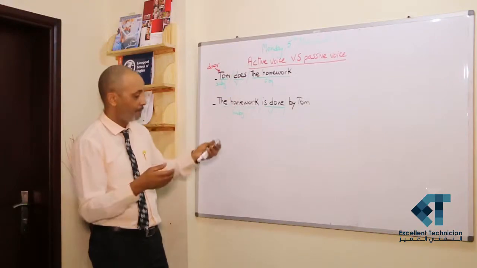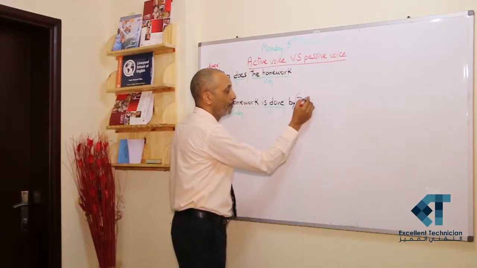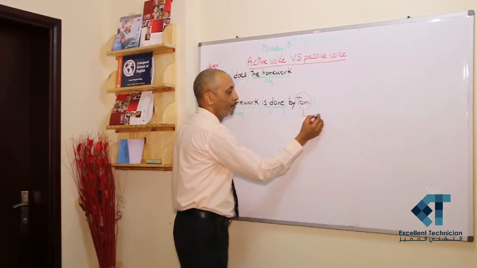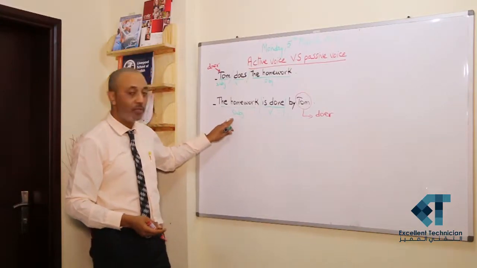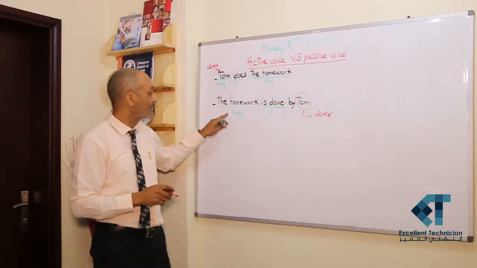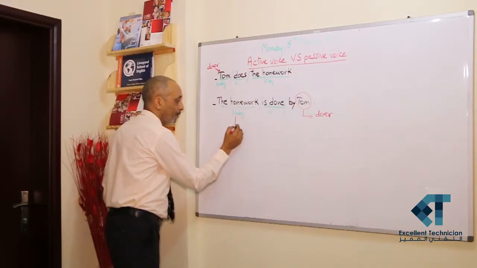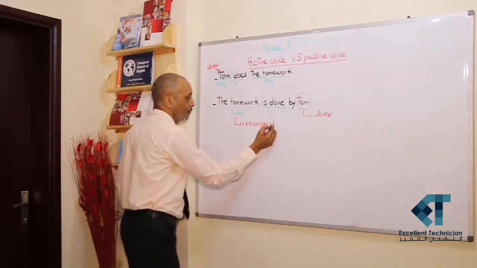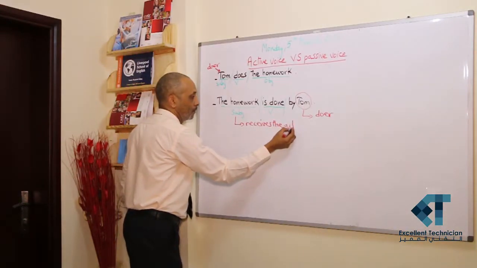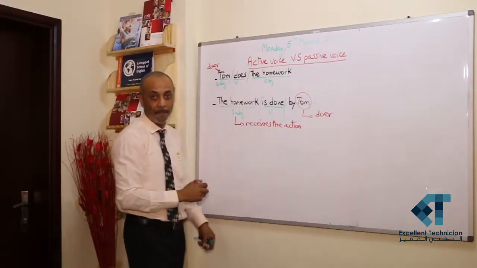Of course not. The doer is Tom. But here, the subject is not the doer. The subject receives the action. And Tom does the action.